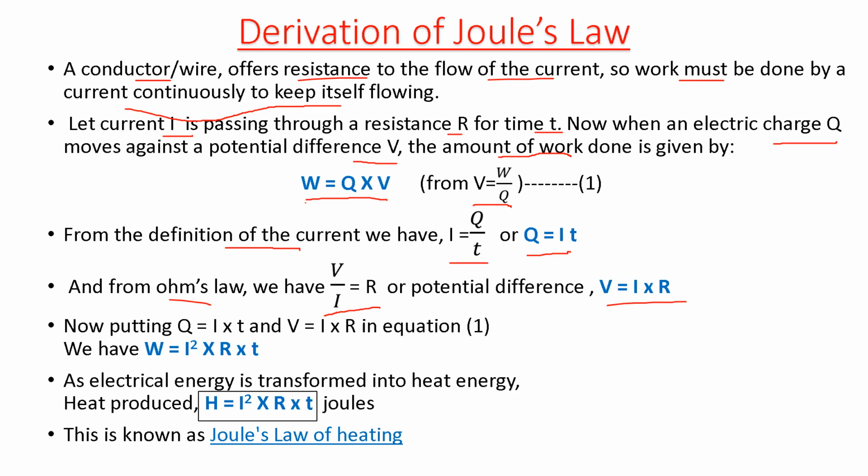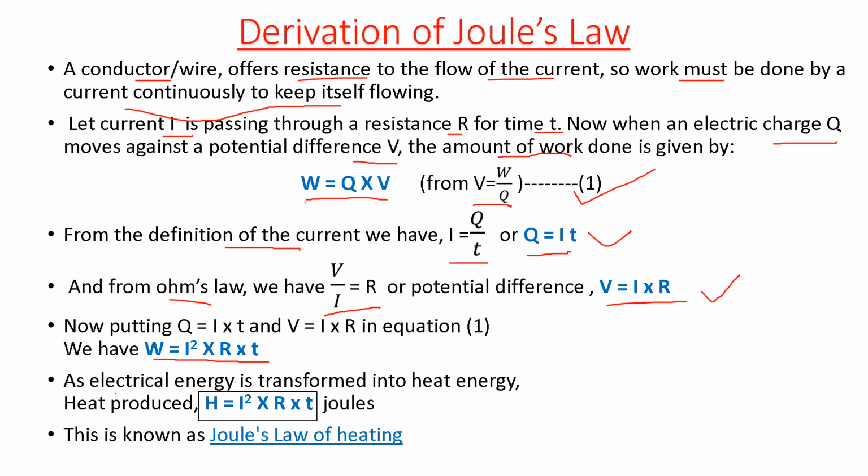Now what we have to do is put both these values, which is Q equals It and V equals IR, in equation 1. So on putting these two values in equation 1, the equation will become W equals I square Rt.